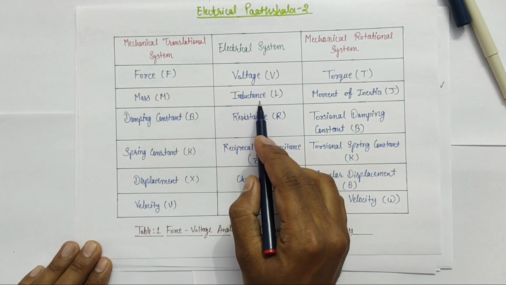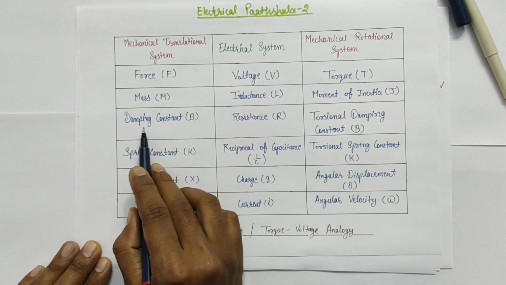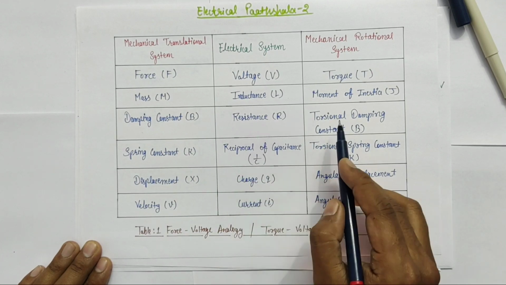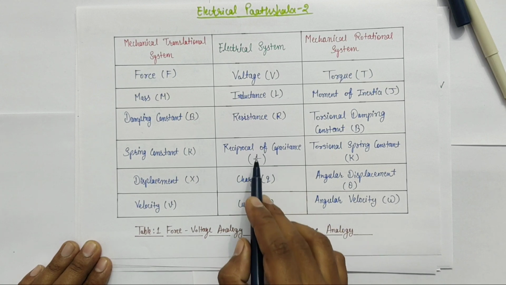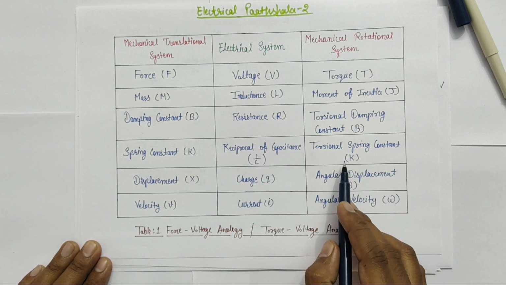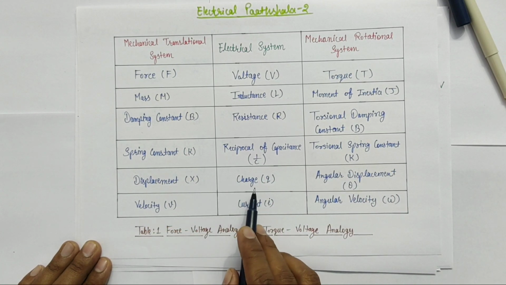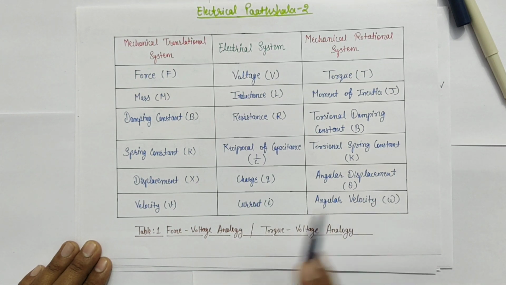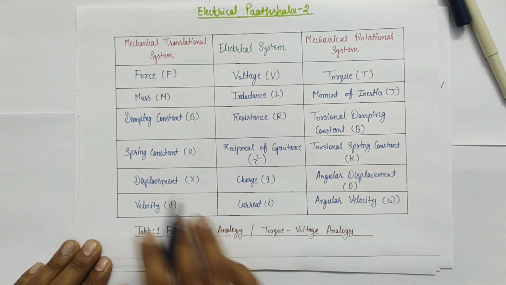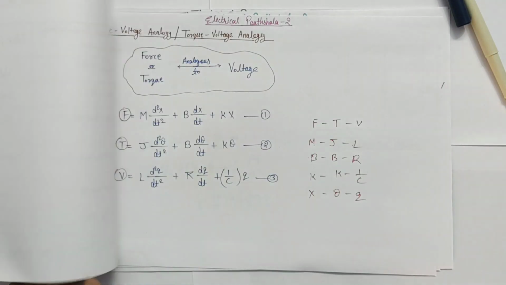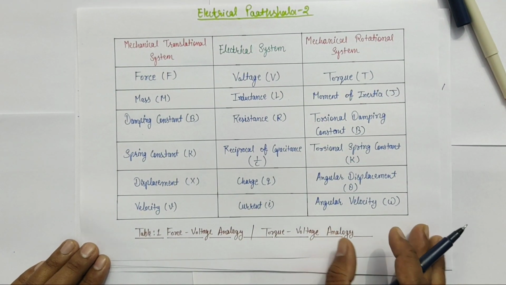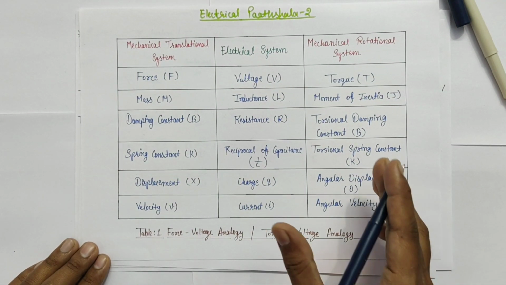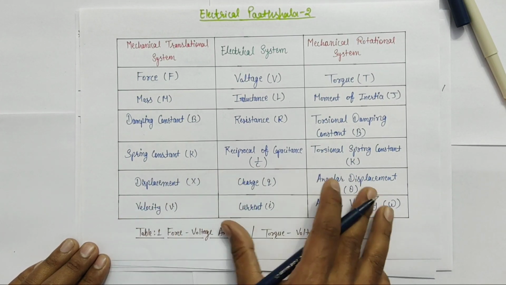Similarly, mass is analogous to inductance and moment of inertia J. Damping constant is analogous to resistance R and torsional damping constant B. Spring constant K is analogous to reciprocal of capacitance 1 by C and torsional spring constant K. Displacement X is analogous to charge and angular displacement theta, and velocity V is analogous to current and angular velocity omega. So this table is prepared on the basis of comparison of these 3 equations. This is very simple. You can prepare this by yourself. This table is very useful for solving questions of analogous system, and therefore you should remember this table.